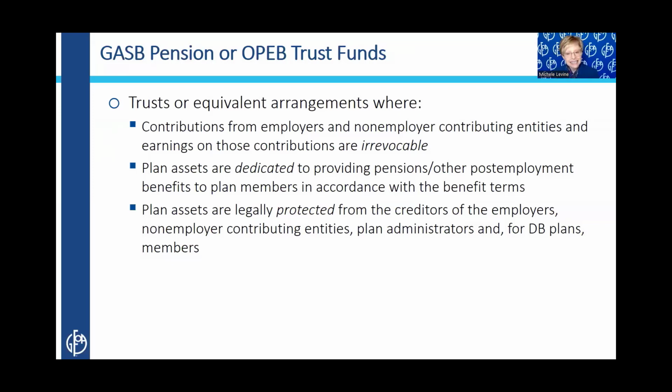And the plan assets have to be legally dedicated to paying benefits to members, nothing else, and are protected from creditors. If these are not met, then even if the assets are held in a legally valid trust, they cannot be treated as trusted plans in accordance with generally accepted accounting principles, or GAAP, right?